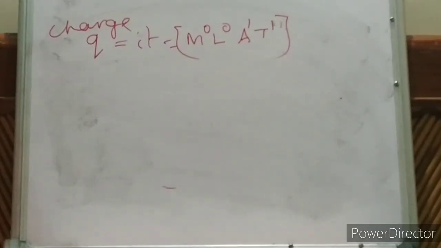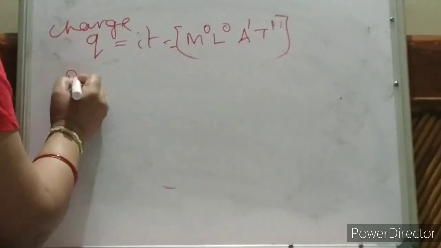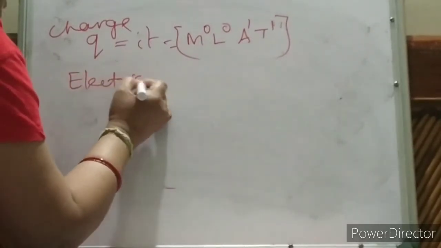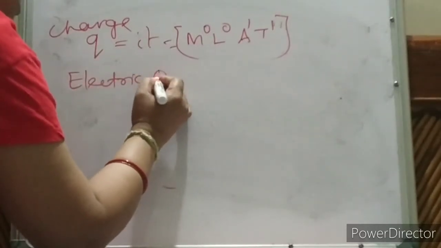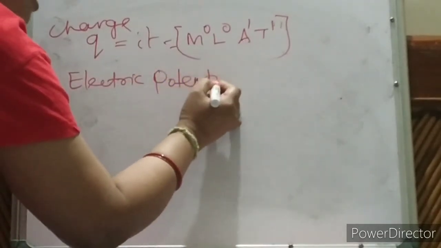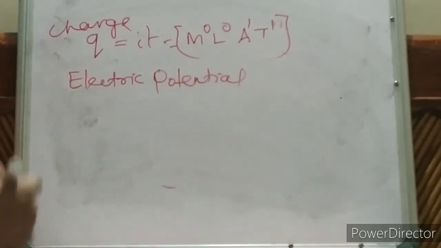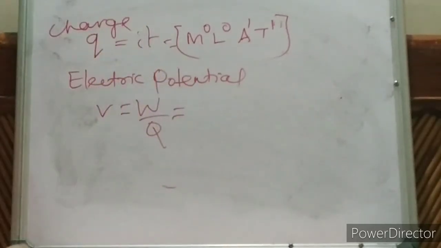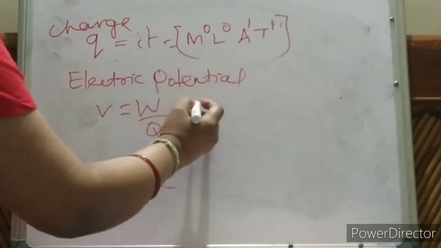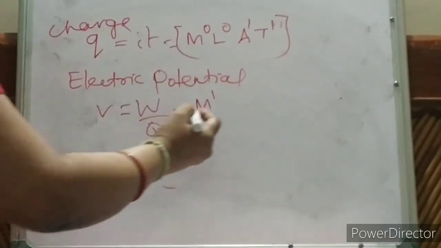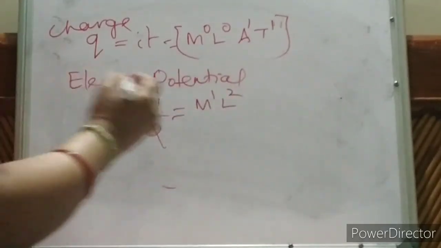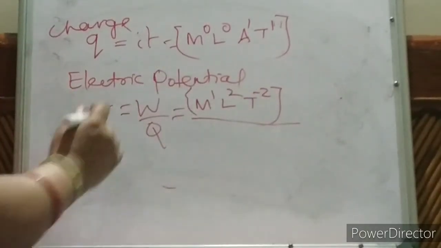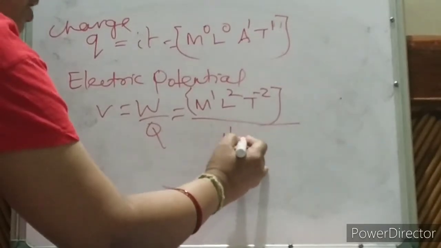What is electric potential? This thing you have studied. Let me write like this. This physical quantity you know. What is the formula? Please refresh your memories. V is equal to W by Q. What is W? W is work done, so M1 L to the power 2 T to the power minus 2. This is your work done. What is Q? Q is nothing but A1 T to the power 1.